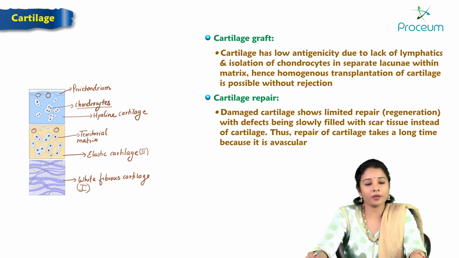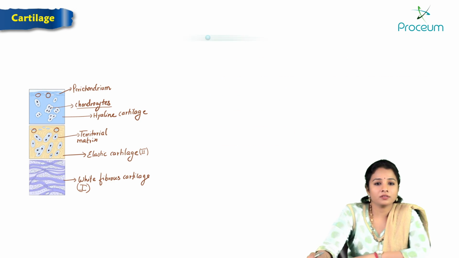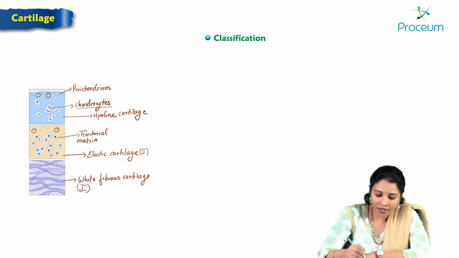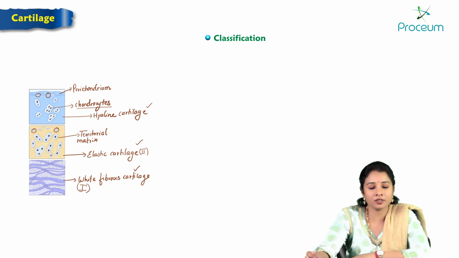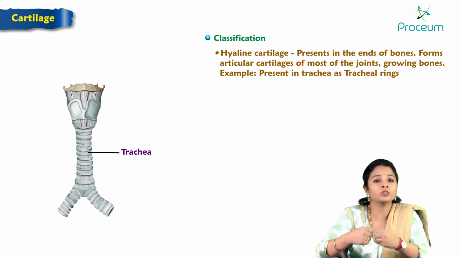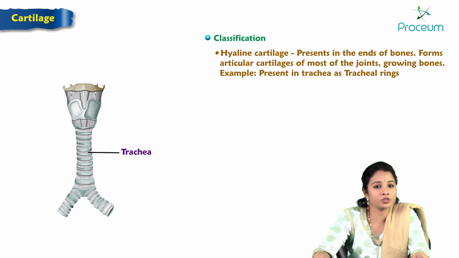So, coming to the classification of cartilage, we have already mentioned hyaline, elastic and white fibrous cartilage. First, the hyaline cartilage. Hyaline cartilage is present at the ends of the bones, covering the articular areas where the bones take part in the formation of joints, called articular surfaces.